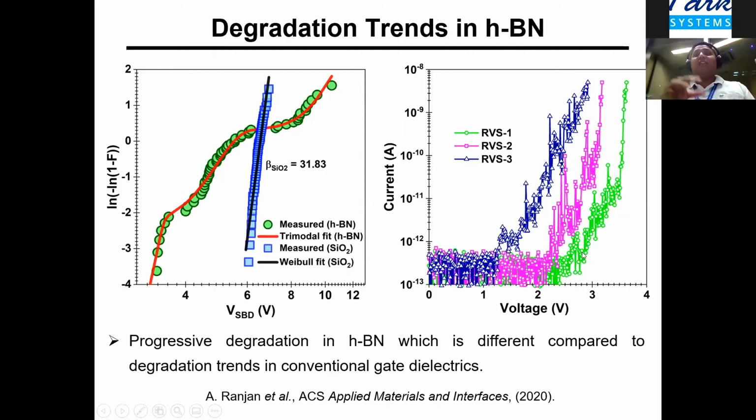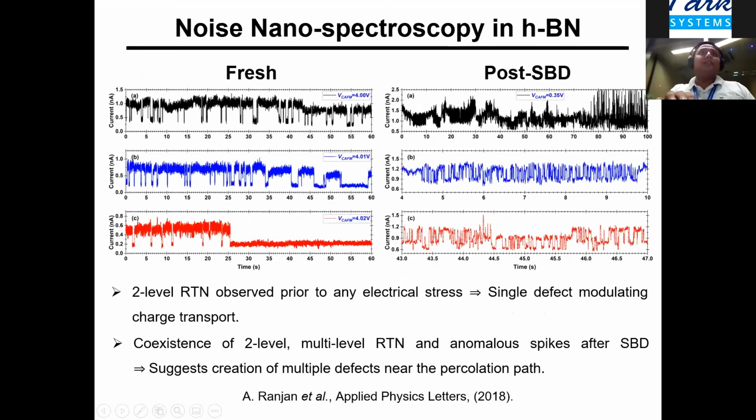It suggests that a different mechanism is going on. It is even suggested that since HBN is a 2D material, a layer by layer breakdown is actually happening. And that's why you see a consistent shift in the IV curves as we stress it.